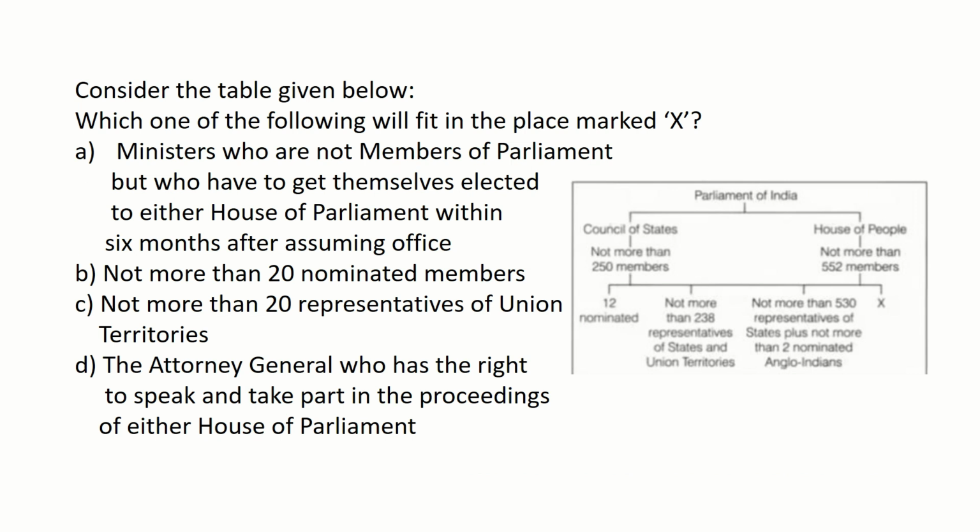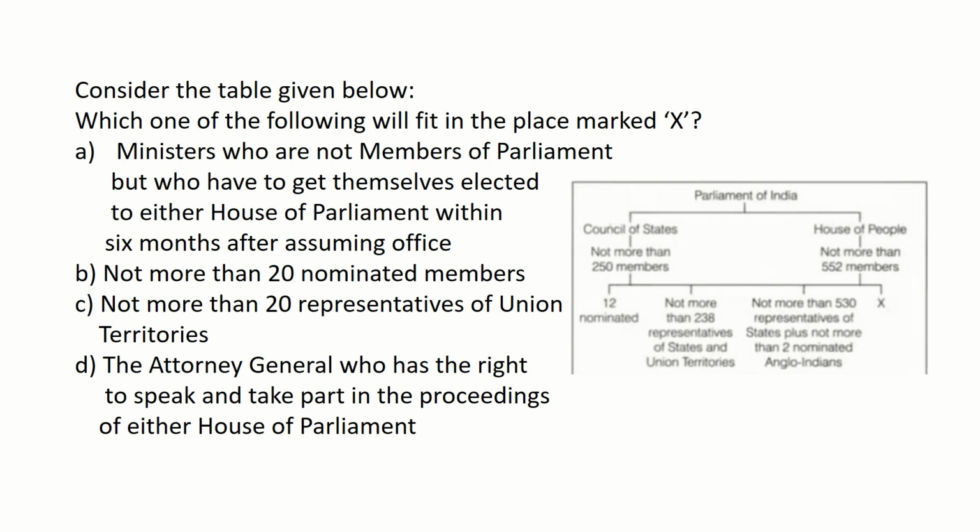Consider the table given below. Which one of the following will fit in the place marked X? Here we are given a table with the title Parliament of India. You can also see that Council of States, that is the Rajya Sabha, are not more than 250 members, and in the case of Lok Sabha not more than 552 members.